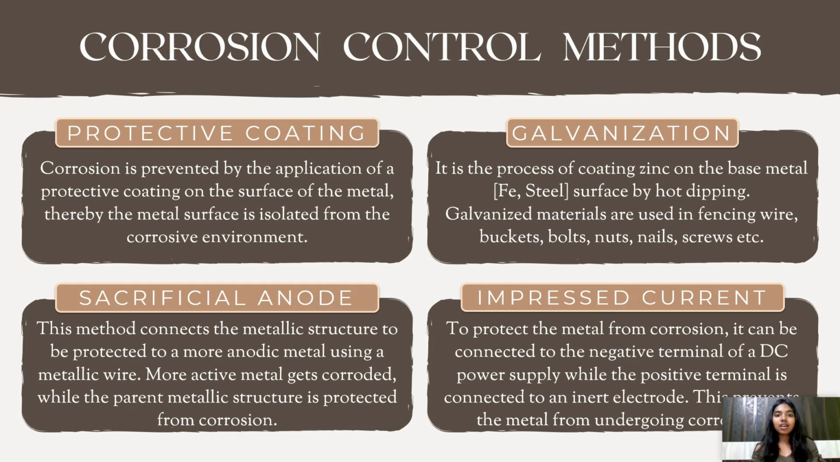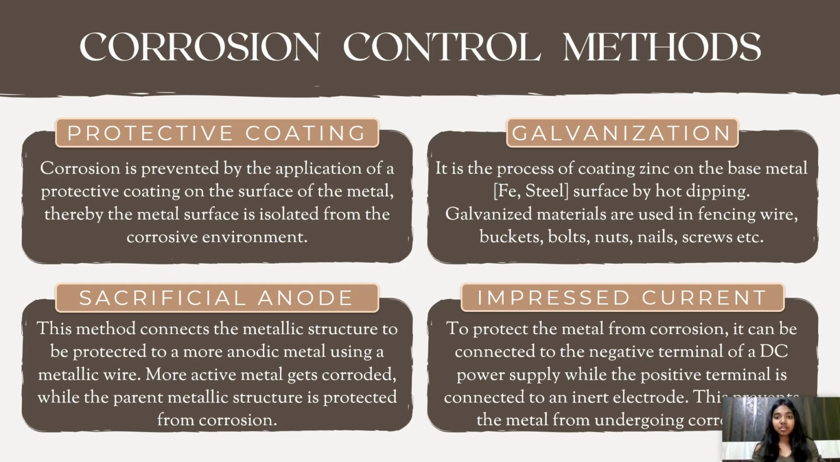Sacrificial anode is the method that involves connecting the metal structure to be protected to a more active metal using a metallic wire. The more active metal gets corroded, while the parent metallic structure is protected from corrosion.